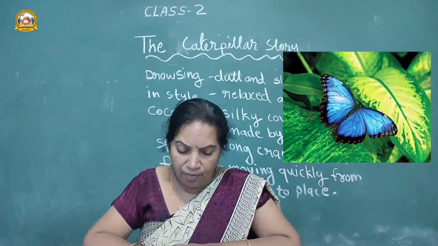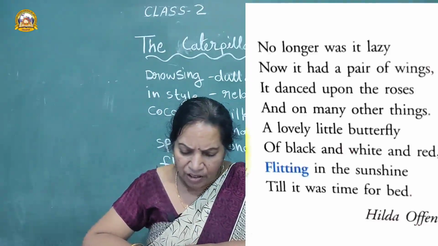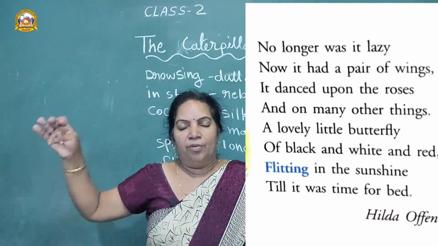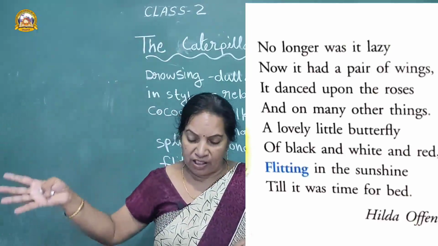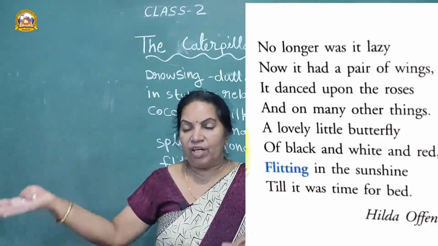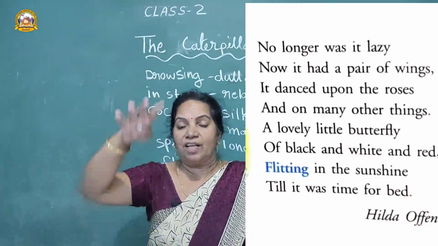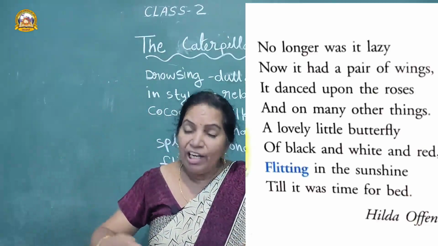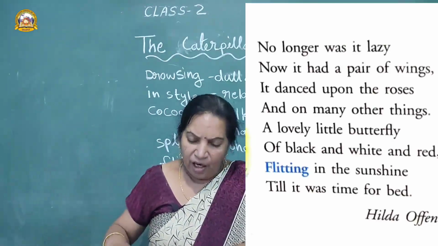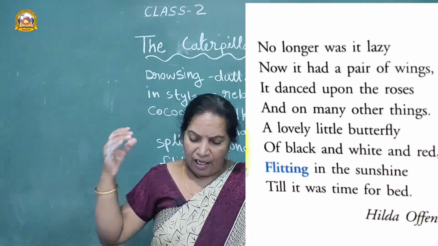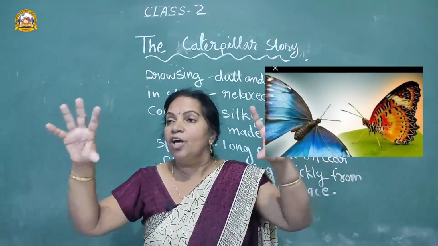Now the last paragraph. No longer was it lazy. Now it is not at all lazy. Now it had a pair of wings. The butterfly got two wings. Wings mean pankh. It danced upon the roses and on many other things. It started dancing near the flowers, on the roses, and it always dances very nicely. A lovely little butterfly. This butterfly is very nice, it's looking very good. What are the colors of butterfly? Black, white, red, yellow. In different colors we can see butterfly.